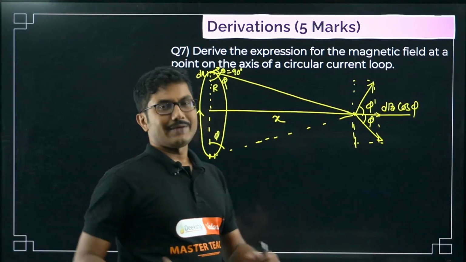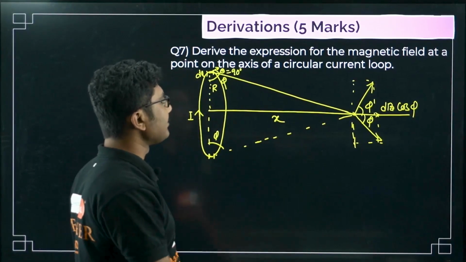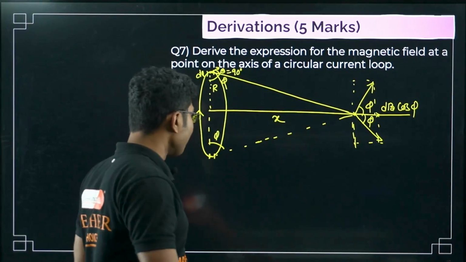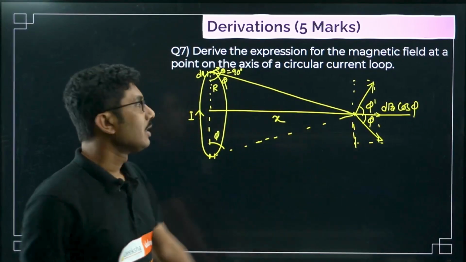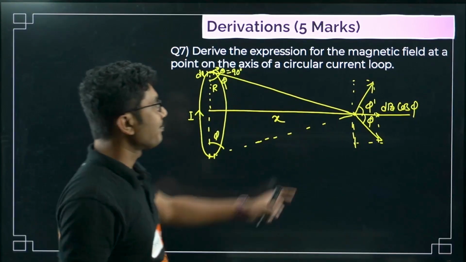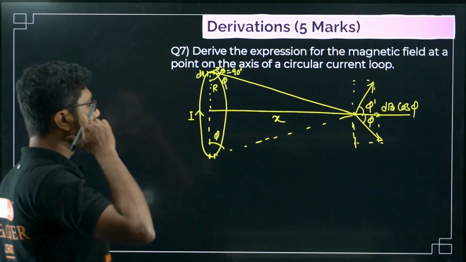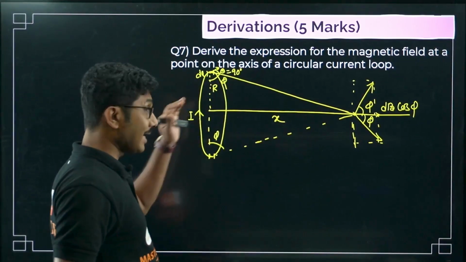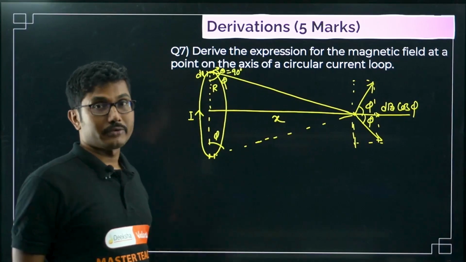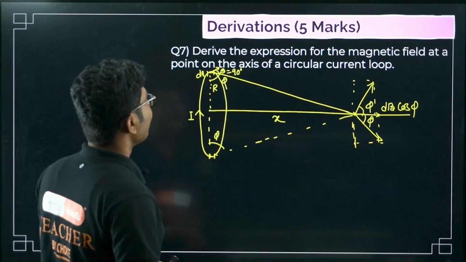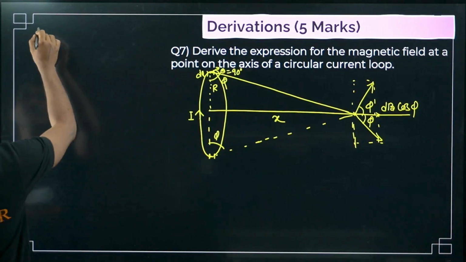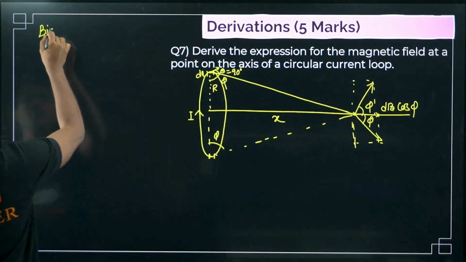So this is the first part that you have to draw. This diagram is very, very super important. The bottom part you can draw using dotted lines, and try to match them. Don't draw it casually like me. You have to draw it properly so that you get full marks. The diagram is very important and you get 1 mark for drawing it. Now, first of all, what law do we have to use? We have to use our old friend